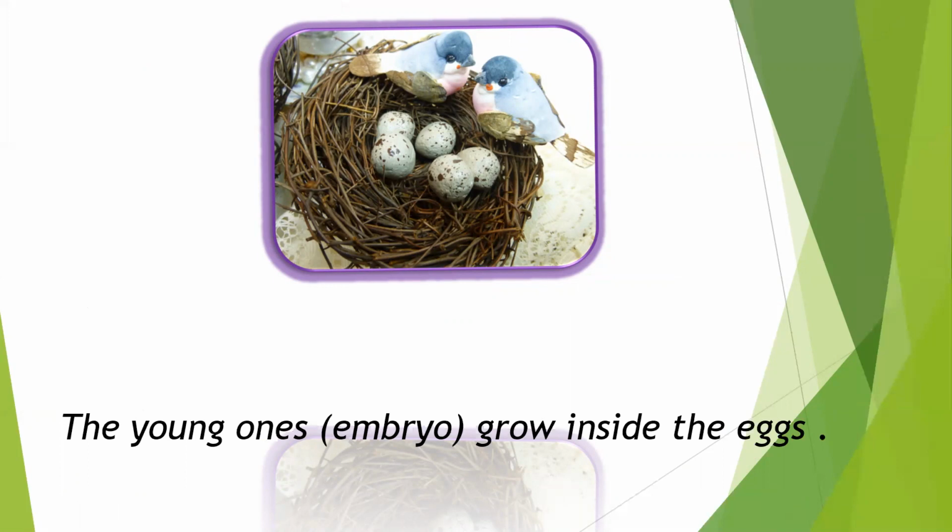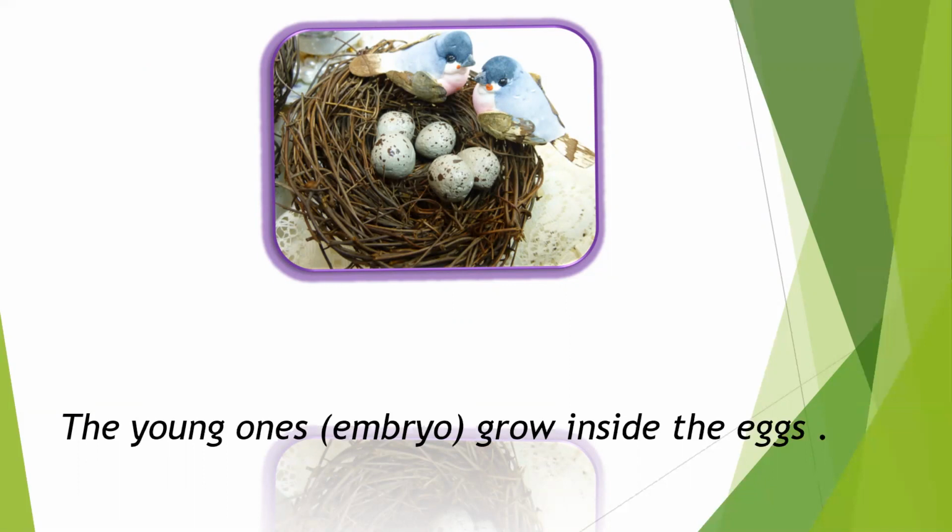Children, do you know what is an embryo? A growing baby inside the egg is called an embryo. This embryo grows into a baby bird called chick. Within the egg, the embryo goes through the various stages of development.